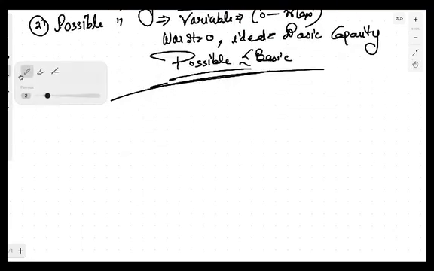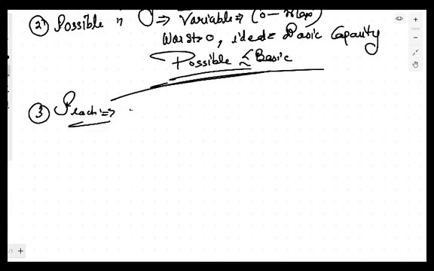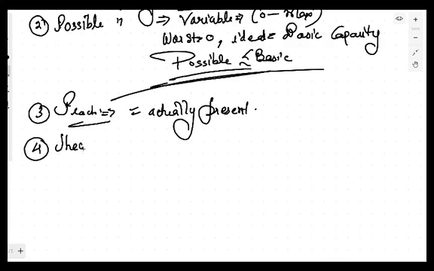Another type of capacity is the practical capacity, which is practically present on the road, which is actually present on the road. Whatever capacity is present on the road, that is the practical capacity. Third is the theoretical capacity.